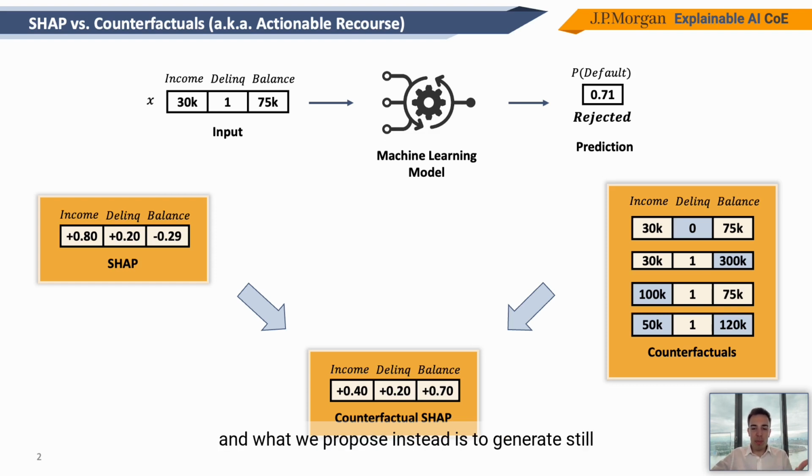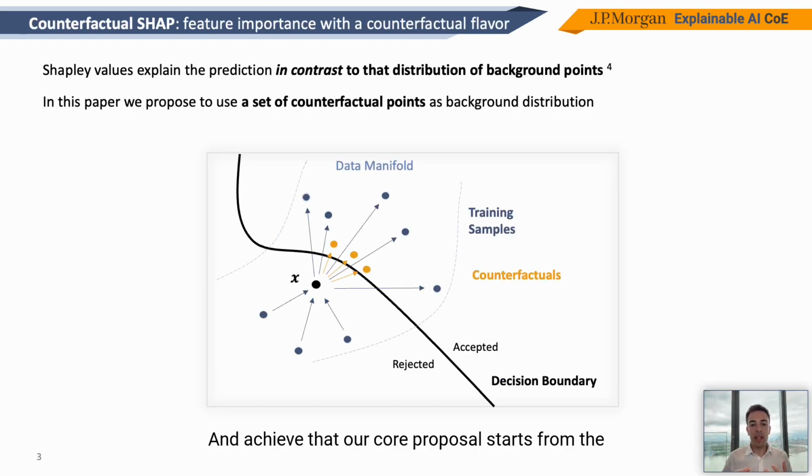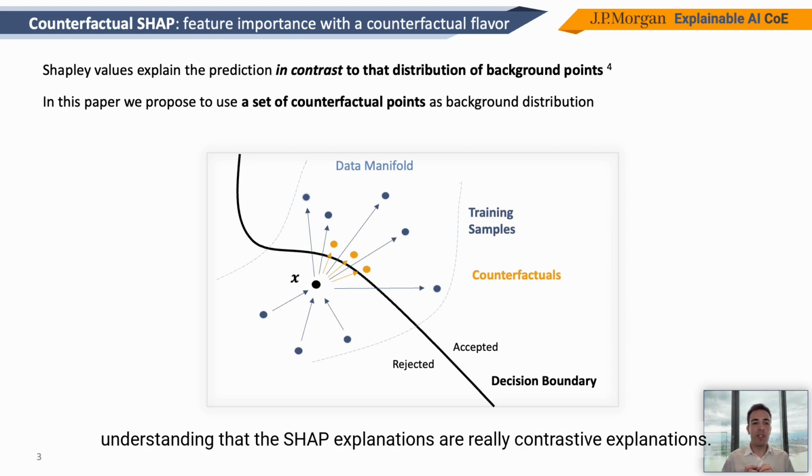What we propose instead is to still generate a feature importance explanation that is very easy to understand and very compact, but with more counterfactual flavor, and that is really suggesting to clients which features to change in order to go from a rejection to an acceptance. To achieve that, our core proposal starts from the understanding that SHAP explanations are really contrastive explanations.